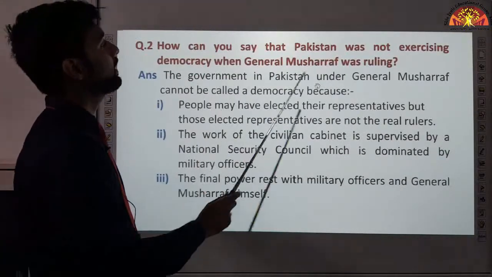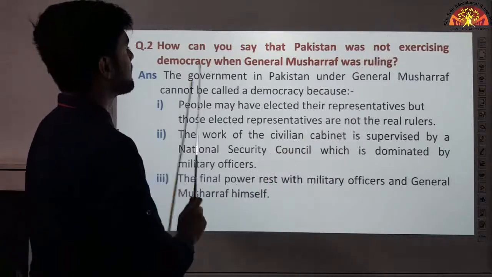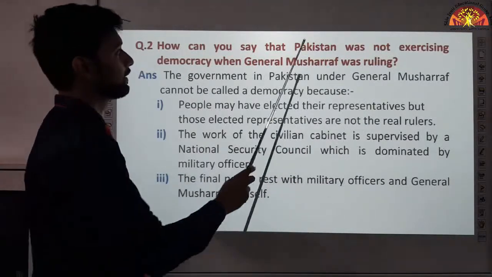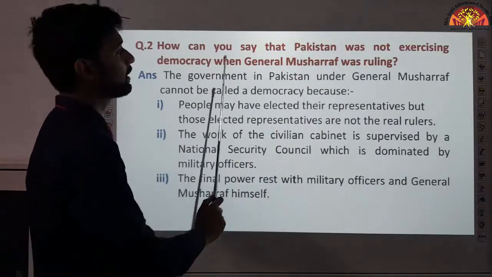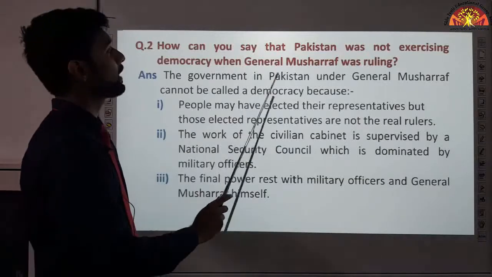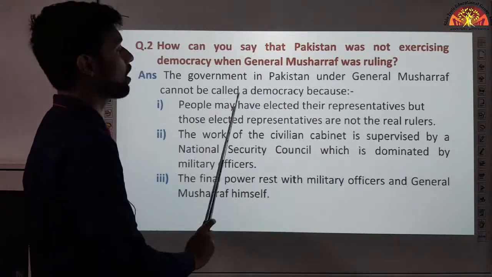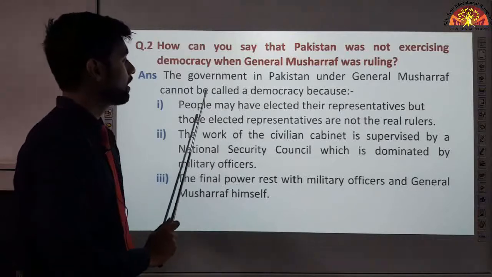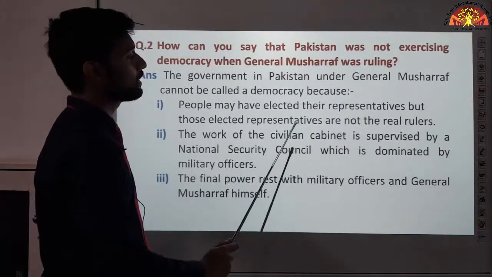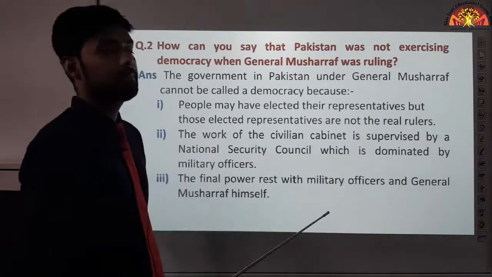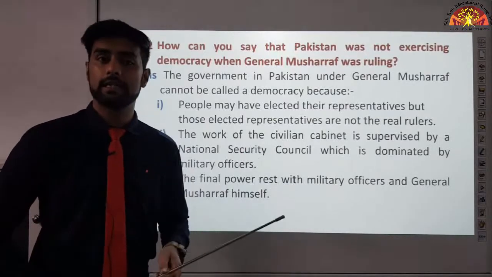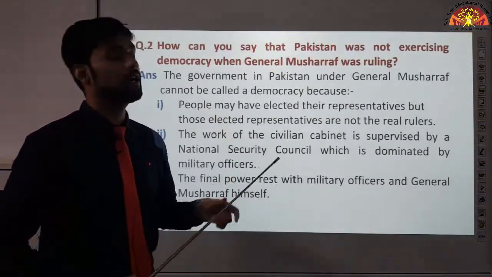Now, how can you say that Pakistan was not exercising democracy when General Musharraf was ruling? A very good question, that Pakistan was not a democratic country when General Musharraf was ruling. See, how so? See, the government in Pakistan under General Musharraf cannot be called a democracy because, first point, people may have elected their representatives, but those elected representatives are not the real rulers. See, people elect their representatives. In Pakistan, elections take place. People elect their representatives, their leaders, but those are not the real rulers.